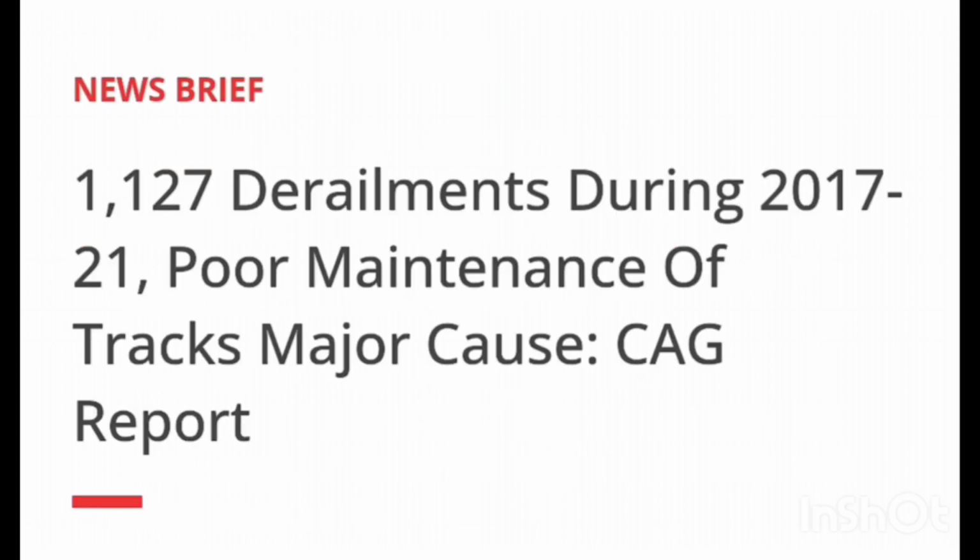Now in this slide I am going to tell you some reports related to CAG, which stands for Comptroller and Auditor General. According to CAG reports from 2017 to 2021, a total of 1127 derailments already happened.